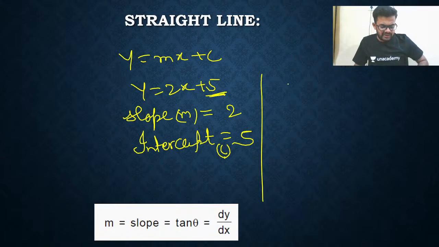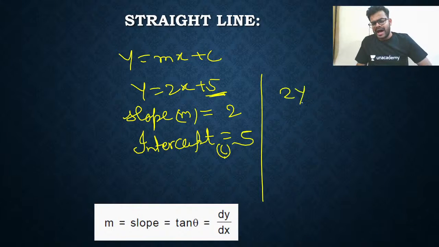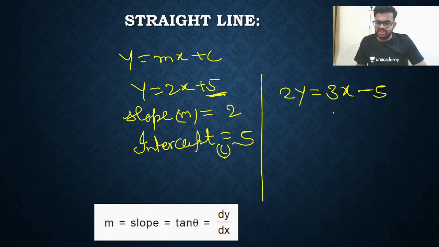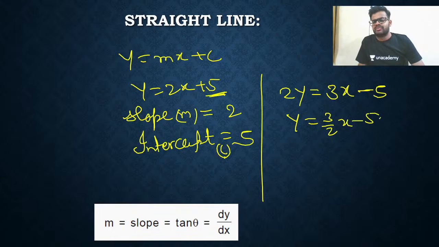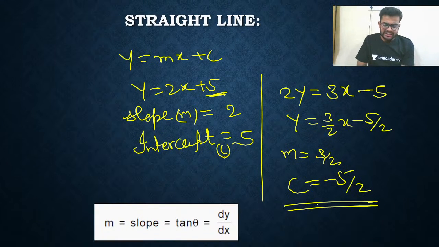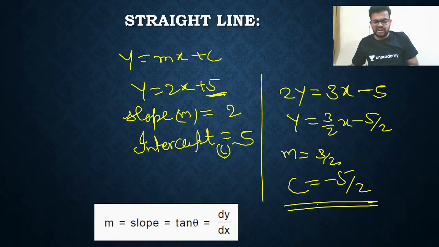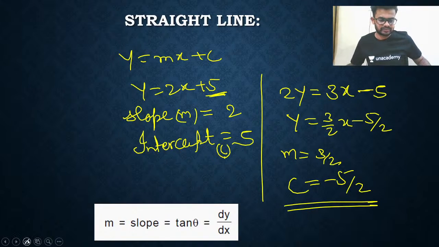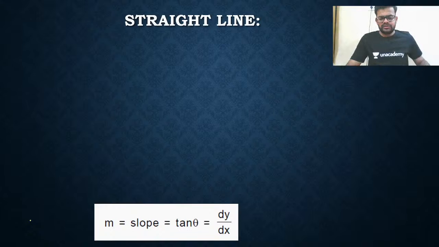Now I am writing an equation. Listen, 2y is equal to 3x minus 5. What is the slope here? What is the intercept? So I will write like this, y is equal to 3 by 2 x minus 5 by 2. So directly I will say m, the slope, is equal to 3 by 2 and c is equal to minus 5 by 2. That's all. So this is just the slope-intercept form of a straight line. You just need to remember that. So let's move.